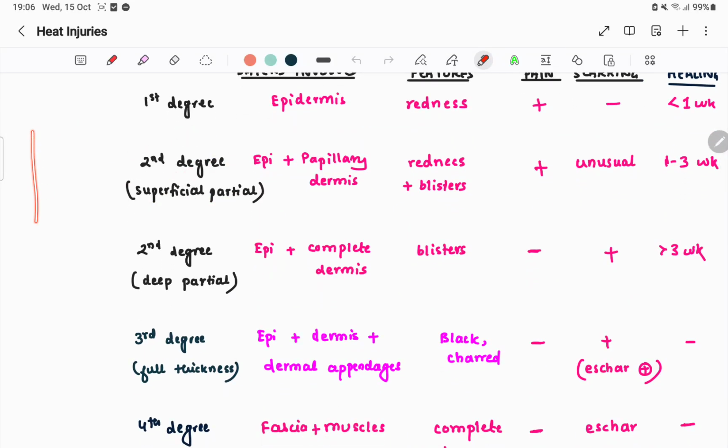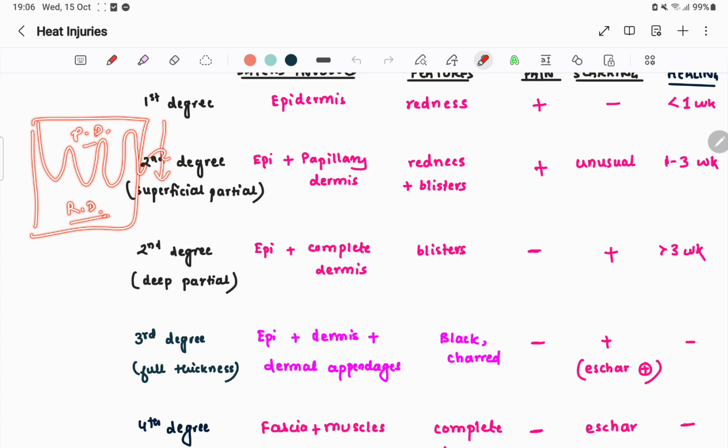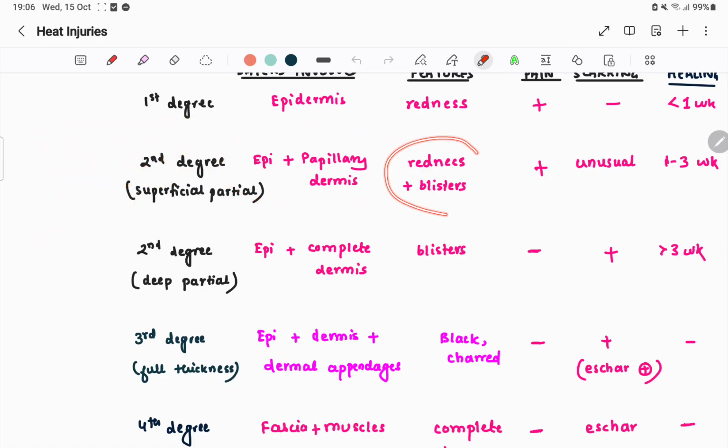Second degree is the superficial partial. Remember, we have the dermis: one is the papillary dermis, and the second one is the reticular dermis. If it involves up to the papillary dermis, the epidermis will be involved obviously, as it is second degree, so it must involve the first degree. Epidermis plus papillary dermis. There will be blisters here.